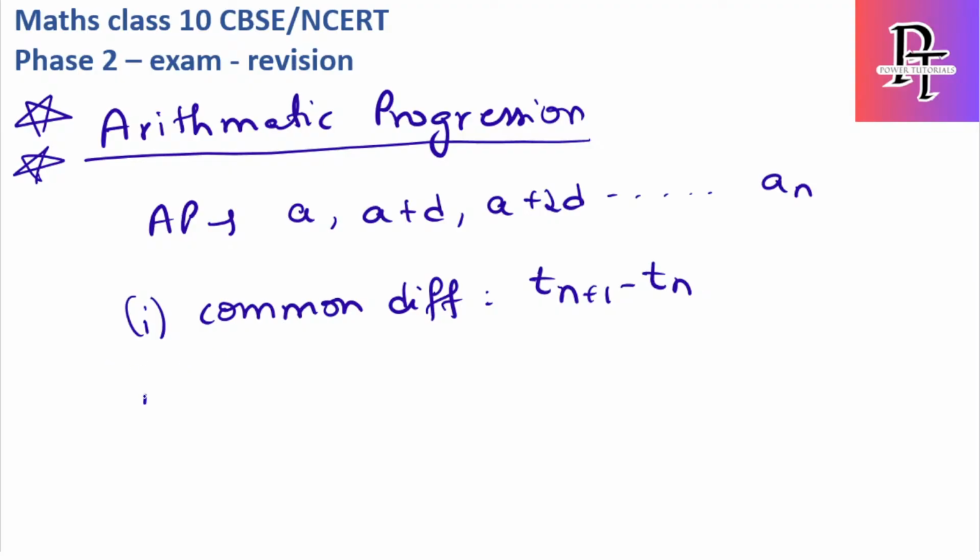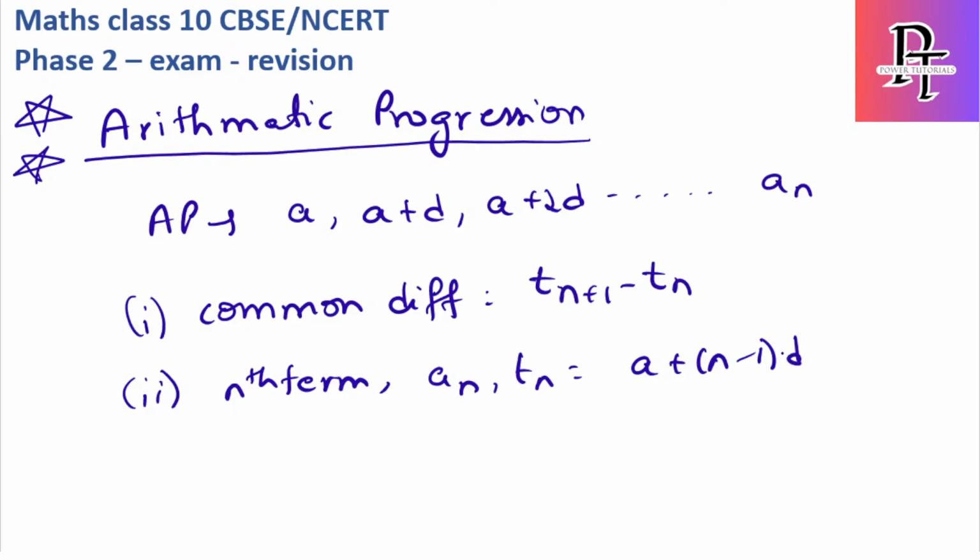The second formula from this chapter is the nth term. You can write it as a_n or t_n, the formula is the same, which is a plus (n minus 1) into d, where a is the first term, n is the nth term we are talking about, and d is the common difference. Then we have the sum of n terms.